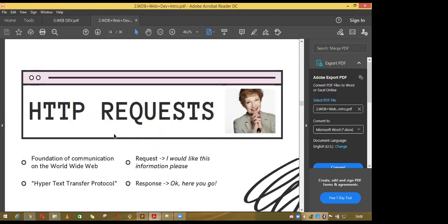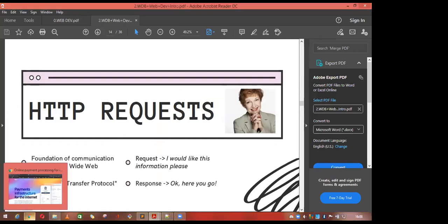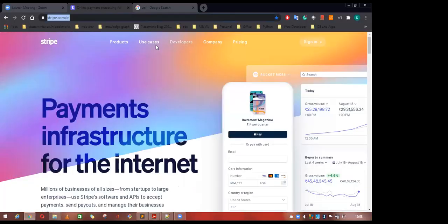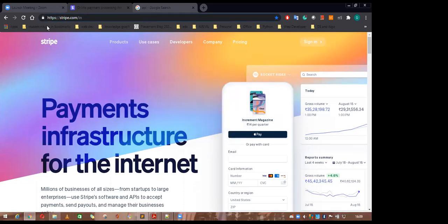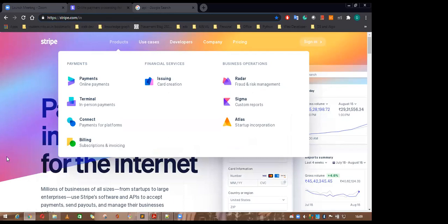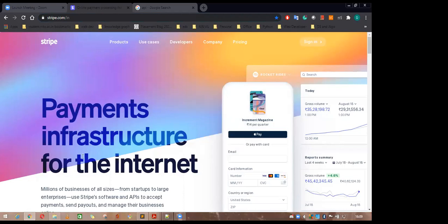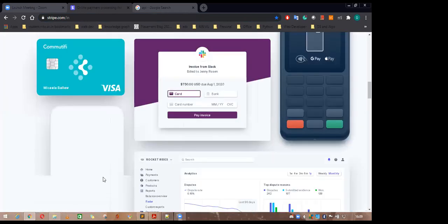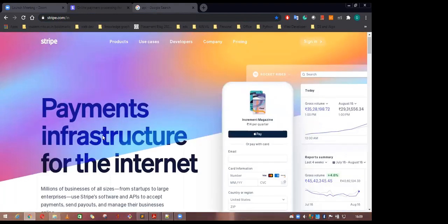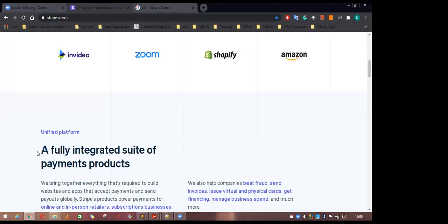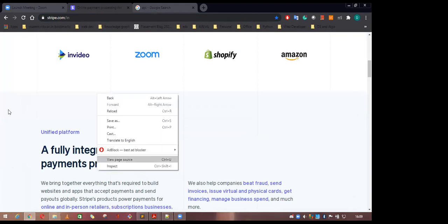Coming to the HTTP request. Whatever web page you are seeing, it is transferred as HTTPS, where S is for secure. HTTP is the hypertext transfer protocol. By using it you can send your web pages, because the computer doesn't know. You are seeing something in the front end, you say it is a very beautiful web page, but the computer doesn't know what it is. The computer understands these languages: HTML, CSS, and